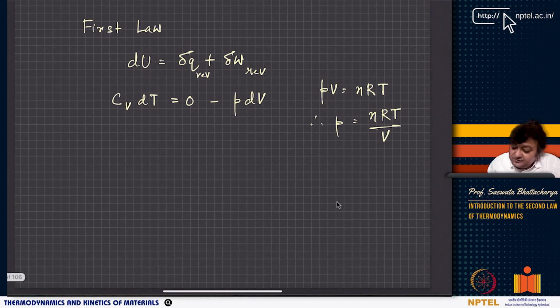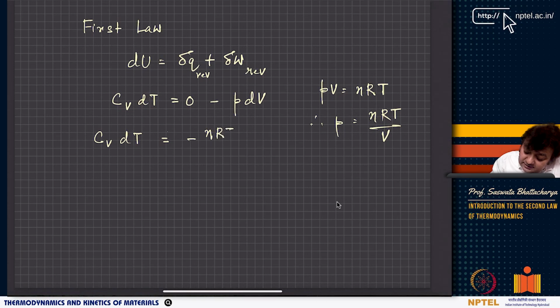And see, P is not, so instead of P, I am substituting nRT by V, and P is the external pressure or the internal pressure, which is then we can write CV dT equals to minus nRT dV by V. Or we can also write further CV dT by T, I am taking this T this side.